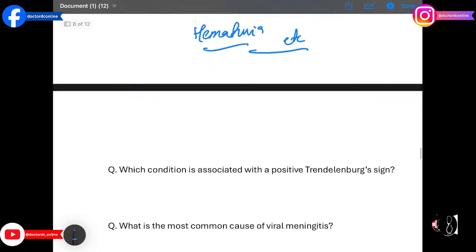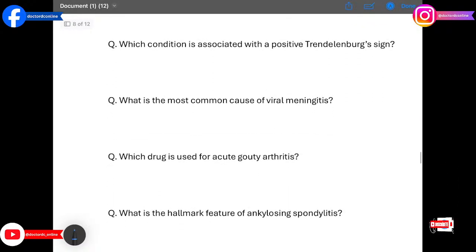Which condition is associated with a positive Trendelenburg sign? Hip abductor weakness, pelvic drop on the unaffected side indicates gluteus medius dysfunction.